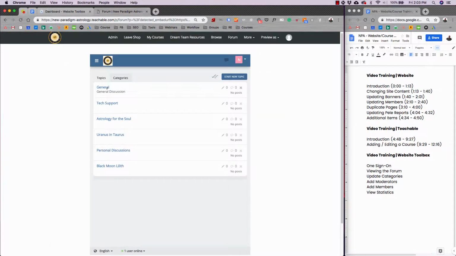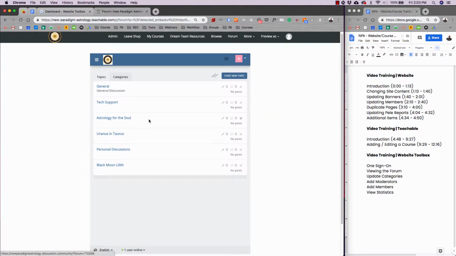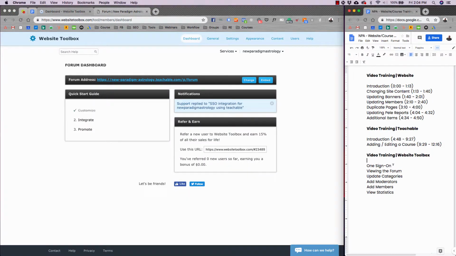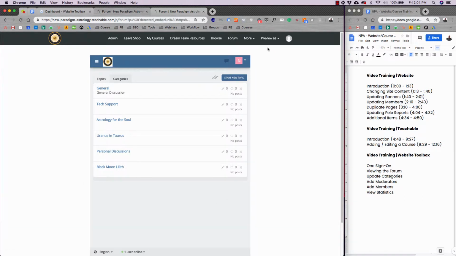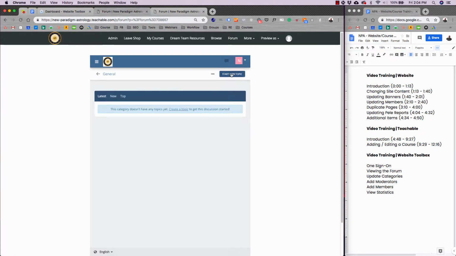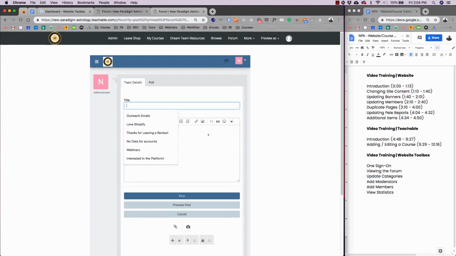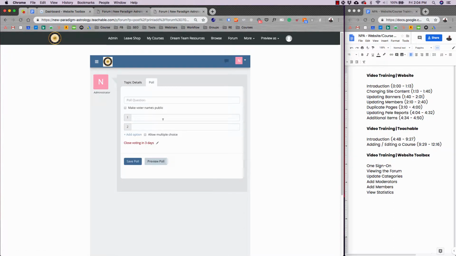So we've created a few categories: general, tech support, astrology for the soul, Uranus and Taurus, personal discussions, and Black Moon Lilith. Now, viewing the forum is easy. Once you're in the dashboard, you just hit the forum address. That will take you here to the dashboard within Teachable. And so you can see the forum here. So if you click it, there are topics here. You can start a new topic as a user, put in your title, put in your content, and hit post. Really easy to use. I'm the administrator, so I can add what I like. And then you can also add polls so that users can take polls and really participate in the action.